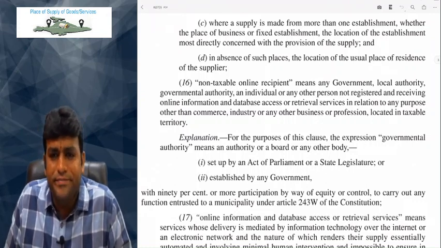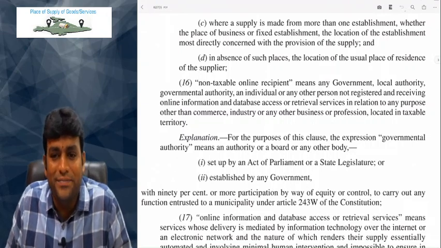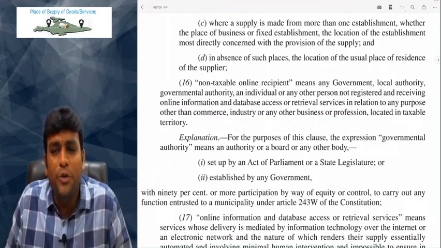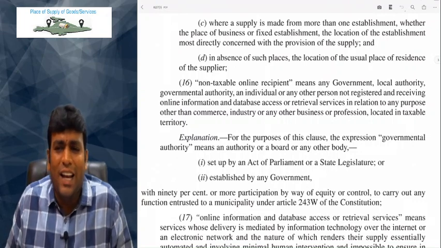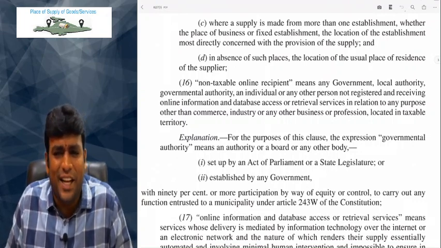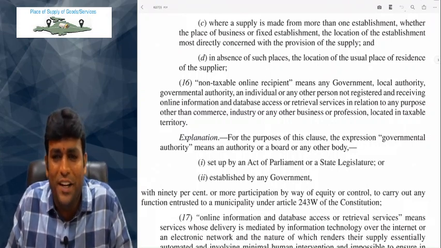Come on, last 30 seconds. Please finish off writing. You need not write the full form in your notes: online information database access and retrieval services. Not required. Just write OIDAR. You know what OIDAR is. That's enough.